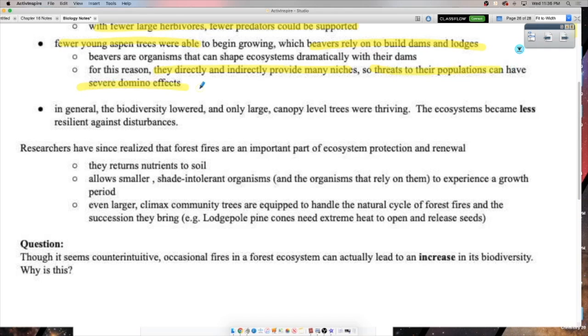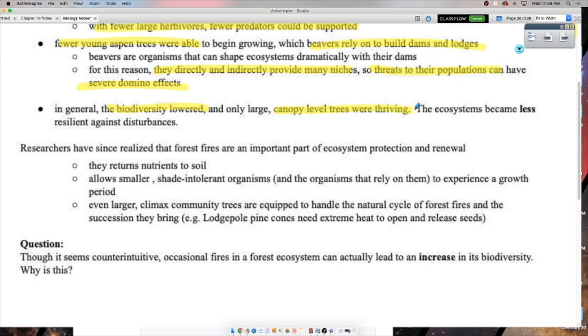So in this, with our good intentions of saving the forest by not having any forest fires at all, we actually kind of went backwards. The biodiversity actually lowered, okay? Because only certain types of organism are going to thrive here, right? Just the big guys, just the tall canopy trees that are thriving, right?